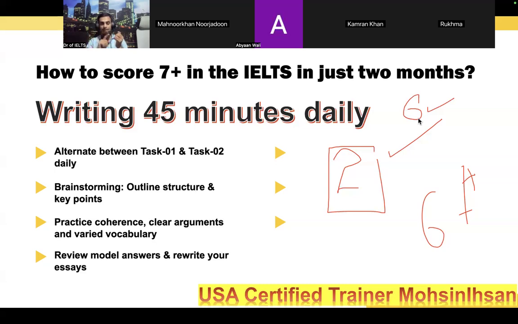So all these things, plus after that, the most important thing that inclines a 6.5 student to 7.5 and 8 in IELTS writing, is to not write some common words, like for example "I think," or "but," or "so," or even "and," right? So these four or five words, instead of them, from my perspective, you go for some alternatives. Today I just shared it in the group of vocabulary and idioms. You might have seen some of the words, otherwise I will share one separate slide or picture, and there you can see some of the advanced ways.